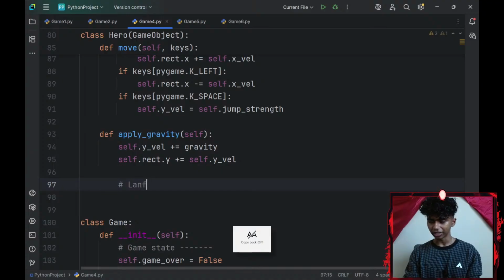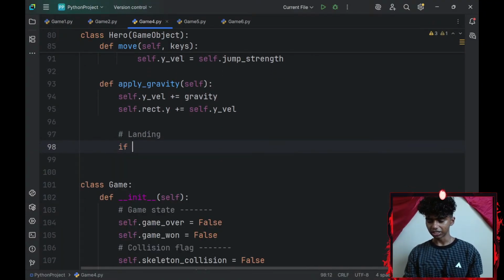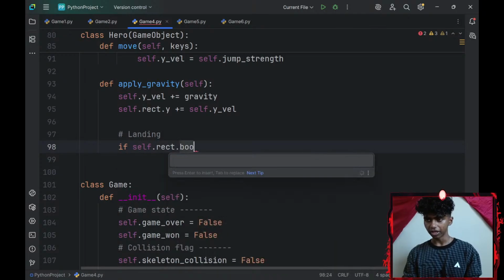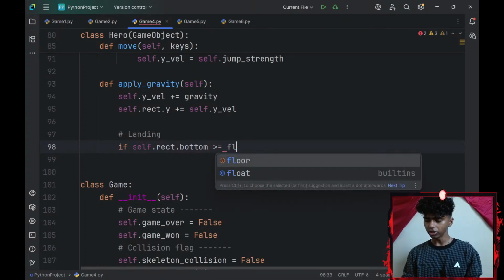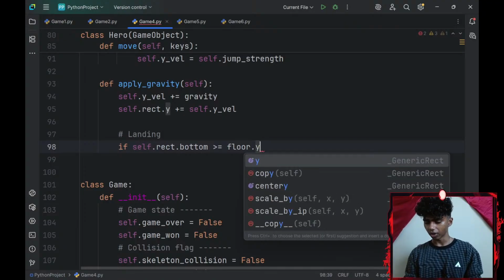So I'll create a comment that says landing. For landing, I'll add an if statement. If my self.rect.bottom, if my player's bottom is greater than or equal to my floor.bottom. So I'll go with floor.y. Okay, floor.y.